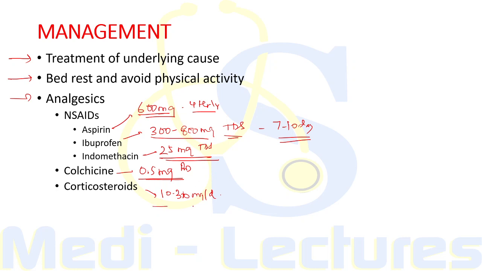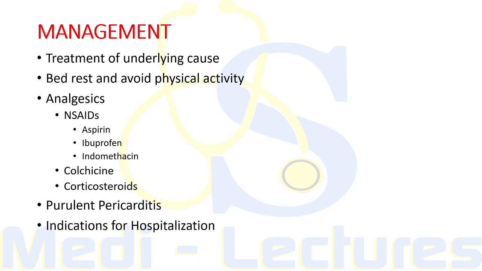Finally, corticosteroids at a dose of 20 mg per day prednisolone for 2 to 4 weeks can be added and should be reserved for patients with an immune cause or the patients who do not respond to the NSAIDs. It is important to note that colchicine as well as corticosteroids reduce the symptoms but do not hasten the cure of pericarditis. If we are dealing with purulent pericarditis, we will give the antimicrobial therapy according to the culture, do pericardiocentesis, and can also perform surgical drainage if required.